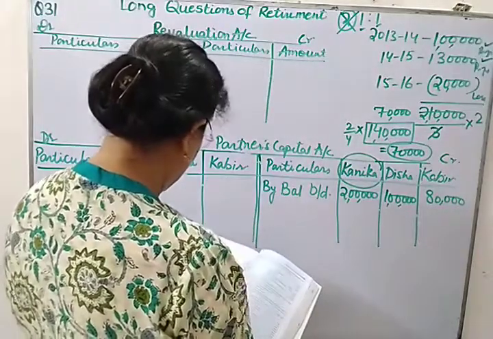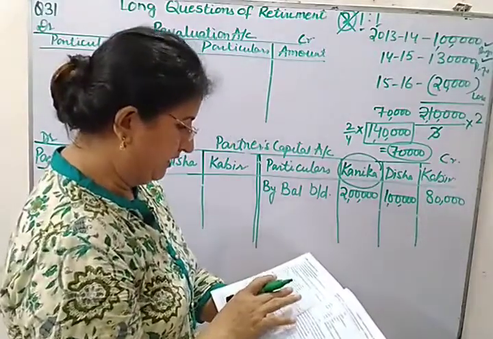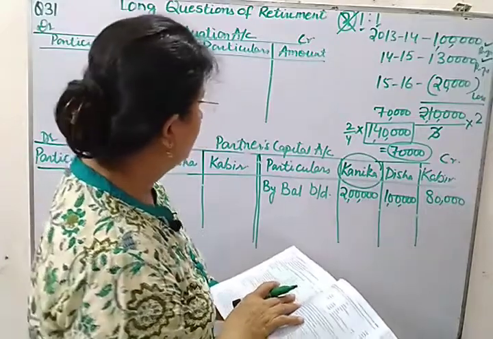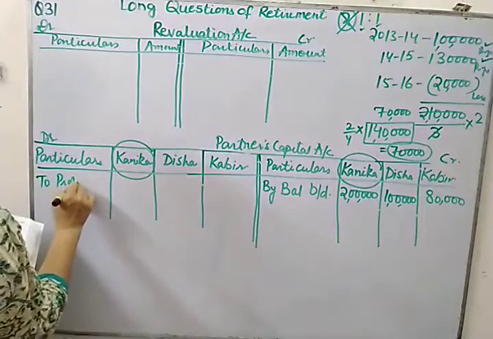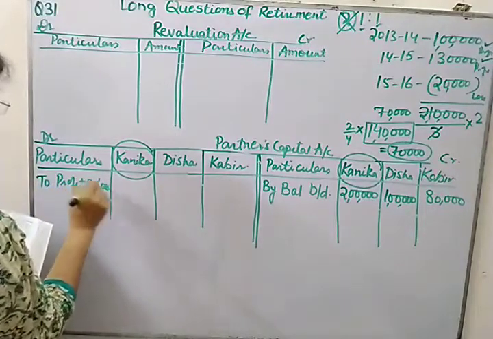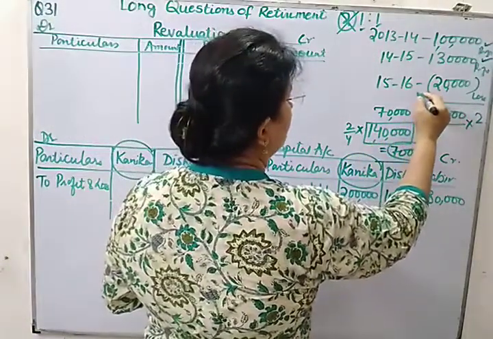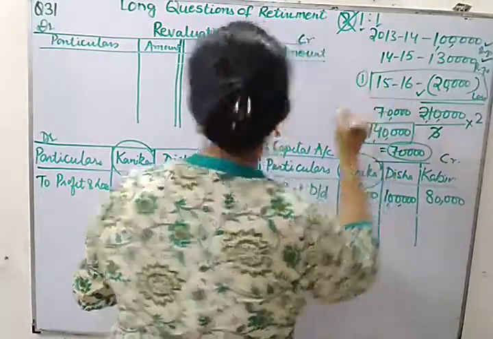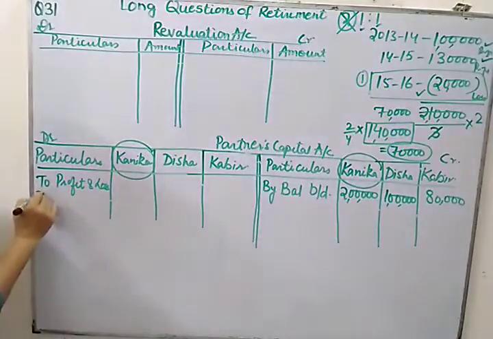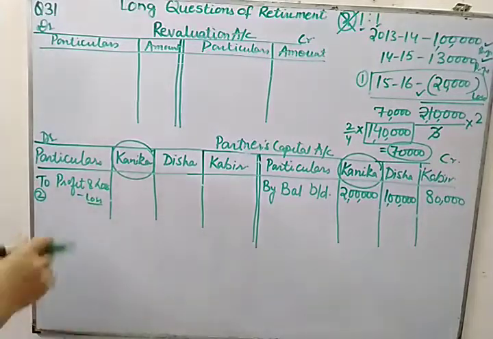And then trade creditors, nothing to do with the trade creditors. Employees Provident Fund, no. Bank, debtor, stock, fixed assets, profit and loss account. The profit and loss account has to be debited to partners' capital because it is given in the balance sheet. See, the profit and loss account is to be taken 2 times: once at the time of valuation of goodwill, and second when distributing this loss. Why is it a loss? Because it is given on the asset side of the balance sheet.